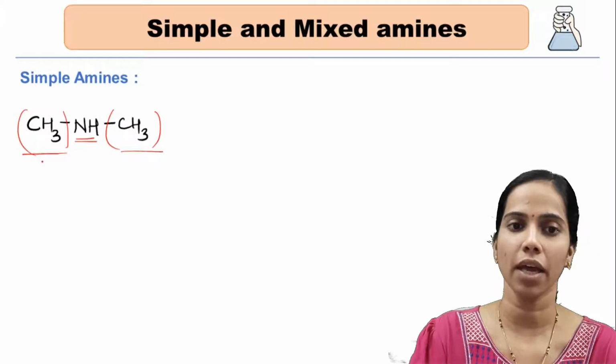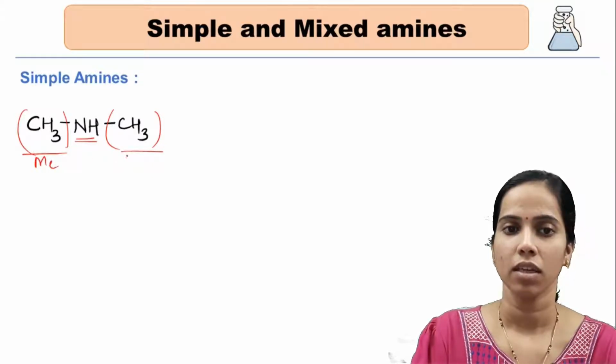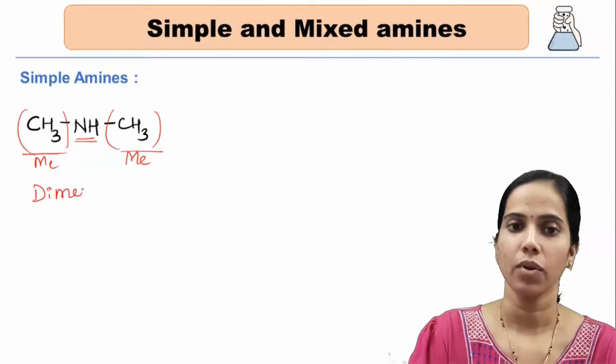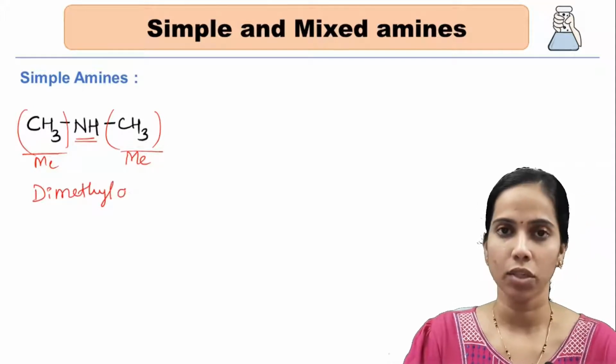So it is named dimethyl amine. Got it, students?